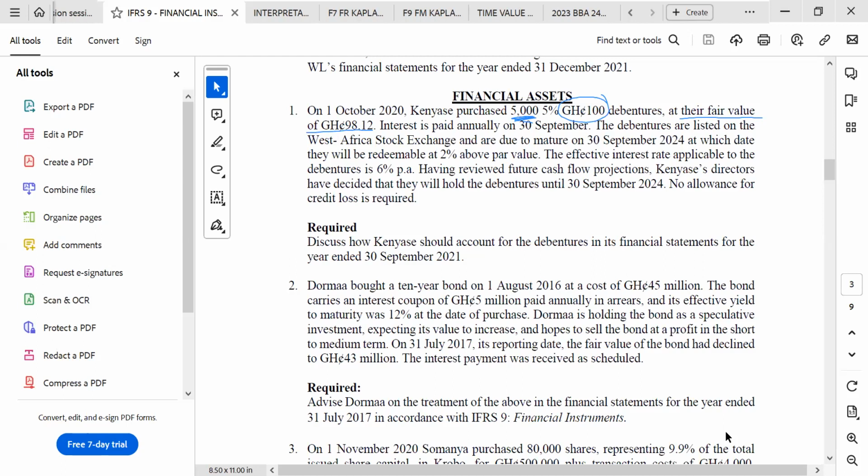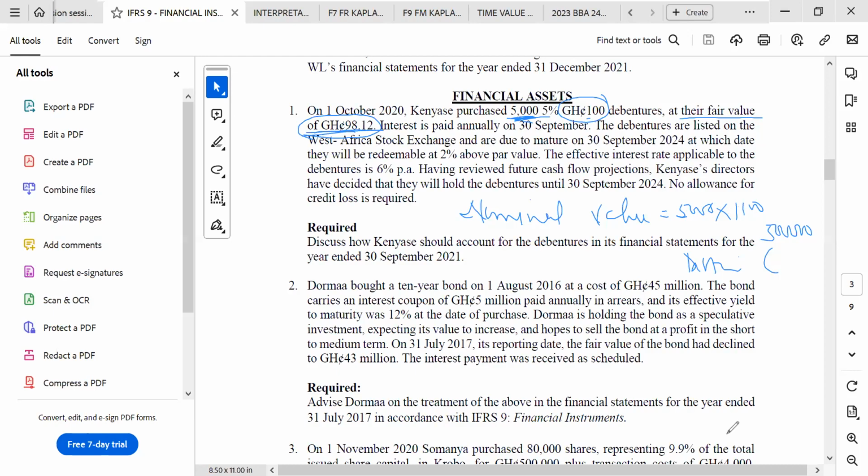But what I want to say is that you can first do the calculation like this. You have your nominal value of 50,000. That will be 5,000 multiplied by 100, which is 500,000. Then you subtract your discounts. You determine the discount, which is 100 minus this, then multiply and subtract, and you get the fair value. But to be on the safer side, you can calculate your fair value straightforwardly by multiplying the 5,000 by 98.12.